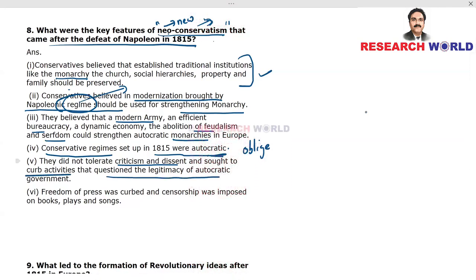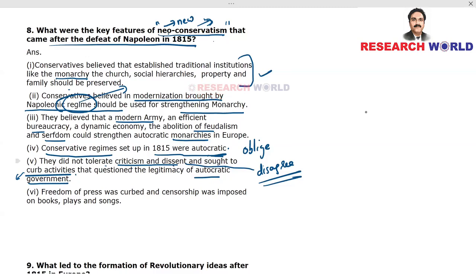legitimacy of autocratic government. So, this fifth point, they did not tolerate criticism and dissent. Dissent means to disagree with. See, if someone says something and if you disagree with him, that is your dissent. So, criticism and dissent could not be tolerated by neoconservatives, and they sought to curb, meaning reduce, decrease, activities.